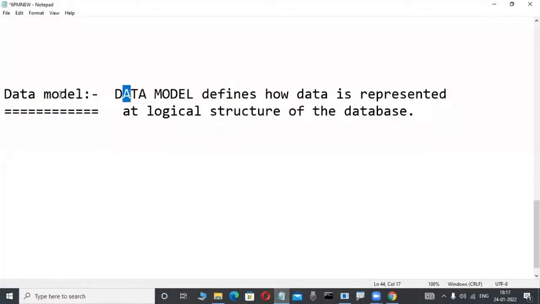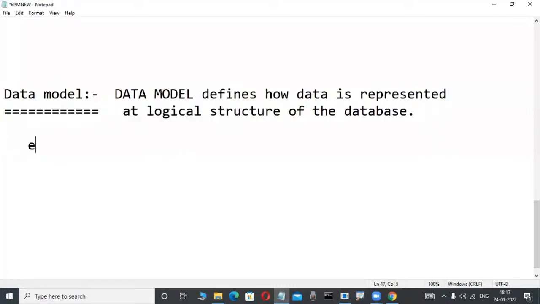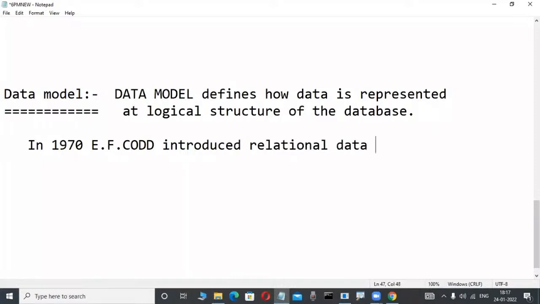But nowadays, observe here, a data model defines how data is represented at a logical structure of the database. And now concentrate here. From 1970 onwards this data model is there. Where Oracle comes in, we will learn next. First, just roughly observe. In 1970, E.F. Codd, don't write anything, just observe the terminology, a new thing. E.F. Codd, a mathematician working at IBM in those days, introduced the relational data model. So in 1970, E.F. Codd introduced the relational data model.